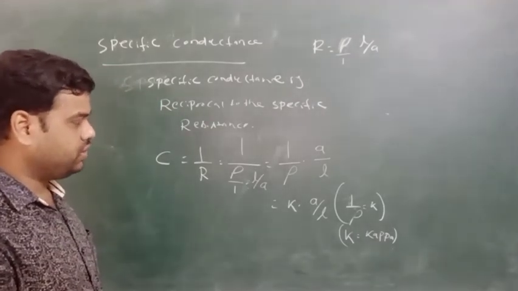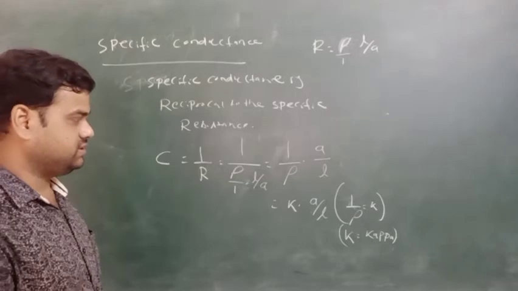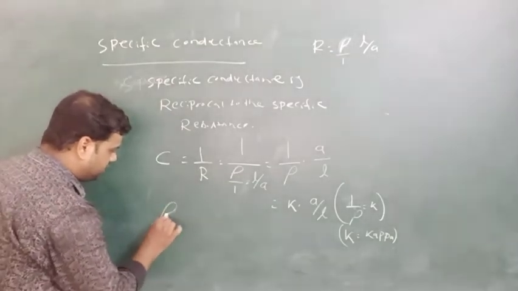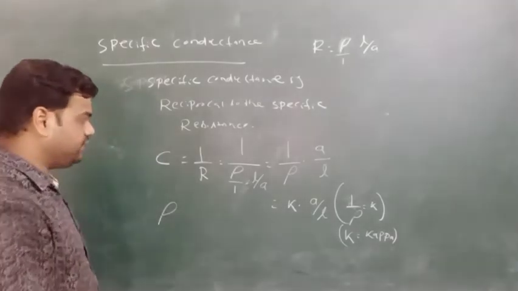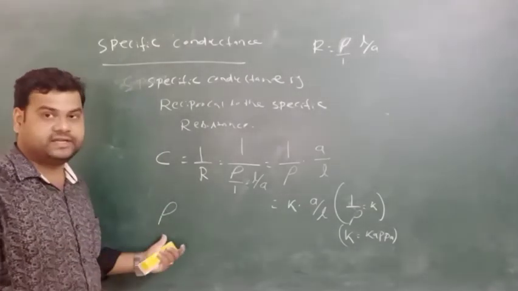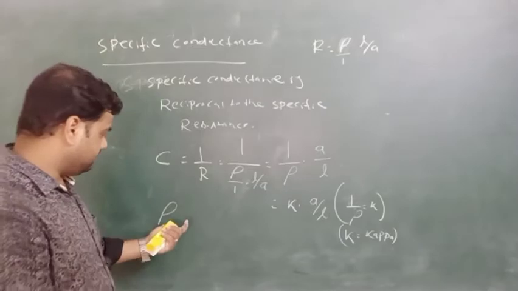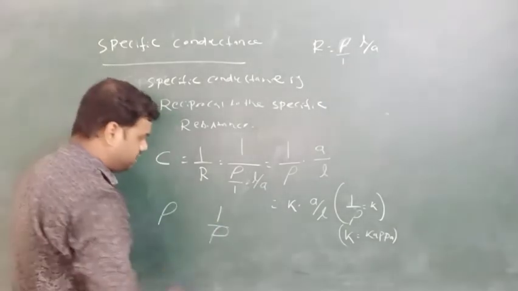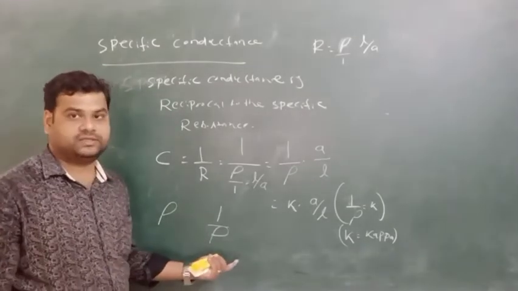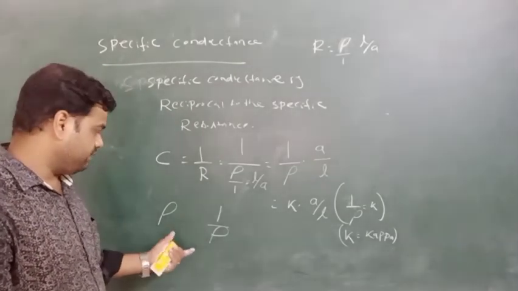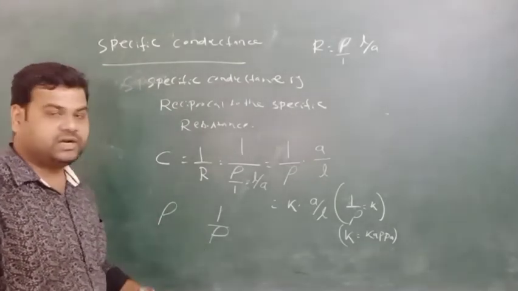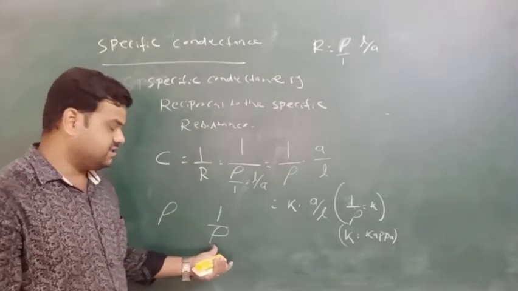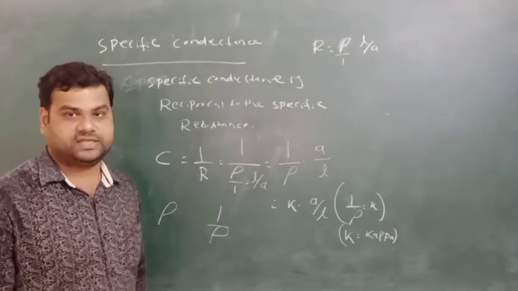So 1 by rho equals the specific conductance. Rho is the specific resistance, and 1 by rho is the specific conductance. In this way, both are reciprocal to each other.